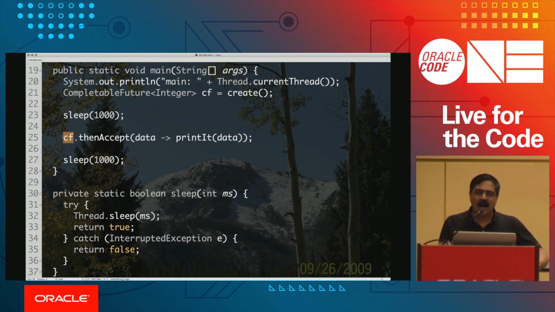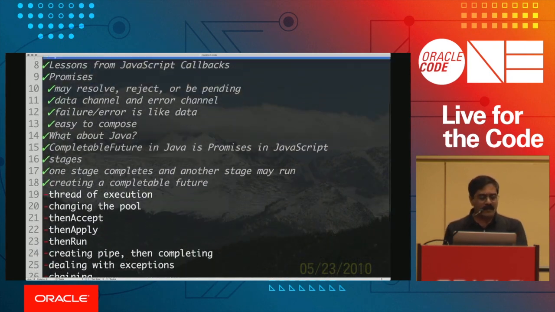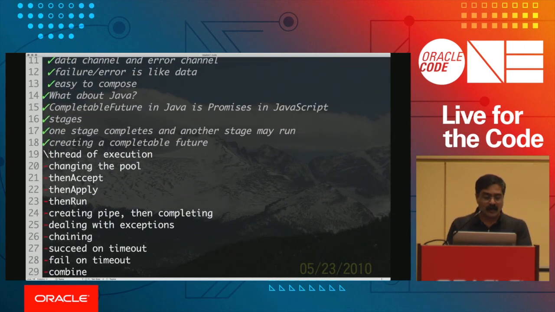So the point about non-blocking is not to create a thread. The point about non-blocking is not to block. So if the result is already there, why bother creating another thread? Might as well execute it. So it's pretty darn efficient, as you can see. So these things happen for you pretty nicely behind the scenes. So you saw the thread of execution and how that works really nicely.